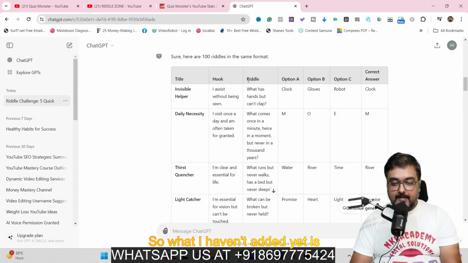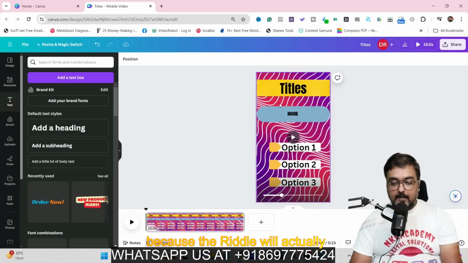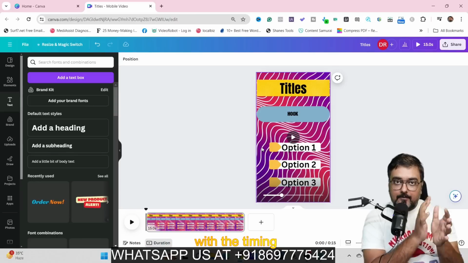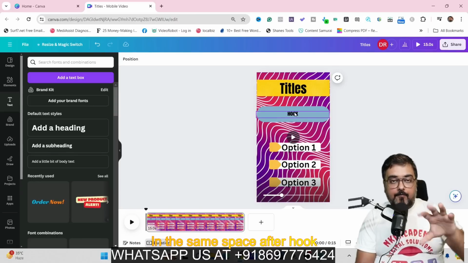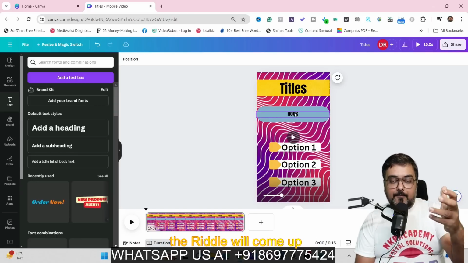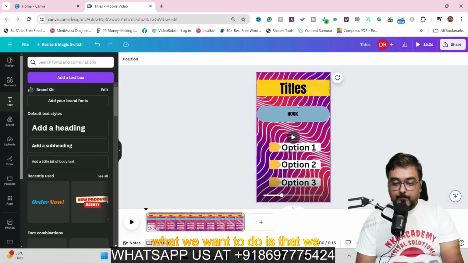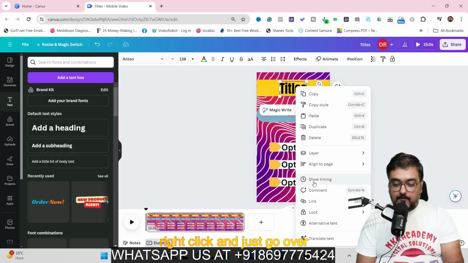So what I haven't added yet is the riddle, because the riddle will actually come up in place of hooks. But for that, we need to actually play around with the timing. In the same space, after the hook, the riddle will come up. So for that, we can just click on any of these text items, right click, and go over to show timing.